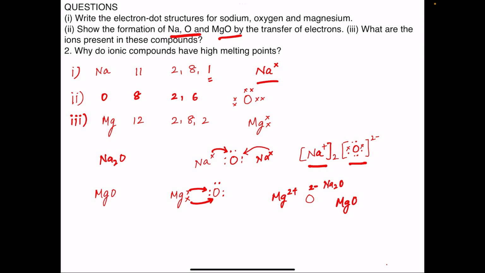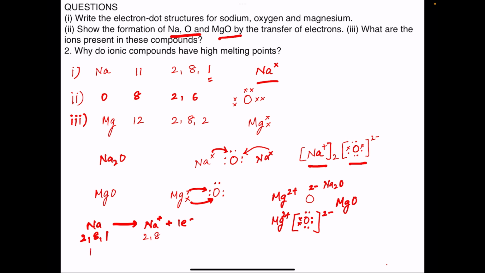MgO. And in the electron dot structure, this is the magnesium ion, and this is the oxide ion having 8 electrons in its valence shell with 2 units of negative charge, and this is the magnesium ion having 2 units of positive charge. Now in both these cases, sodium has electronic configuration 2,8,1, and when it loses one electron to form sodium ion, the electronic configuration of sodium ion is 2,8.